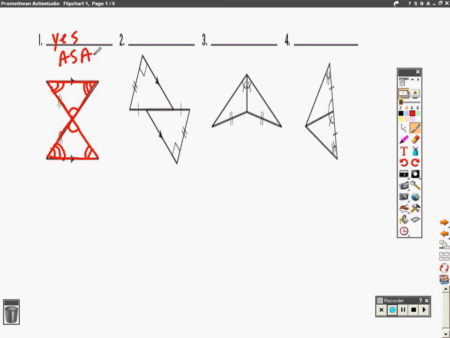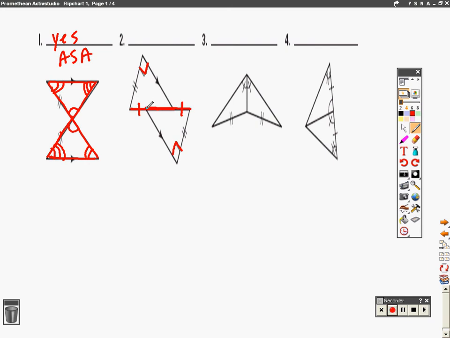Number two is a little bit different. You have a right angle and a right angle, and this side and this side are both equal. Right? So we know that the overlapping segments theorem would then state that this whole line is congruent to this whole other line.